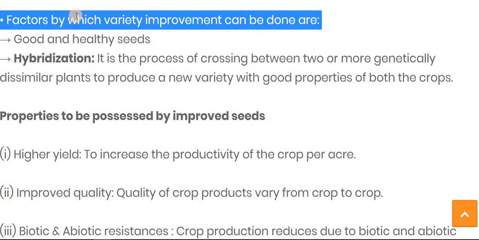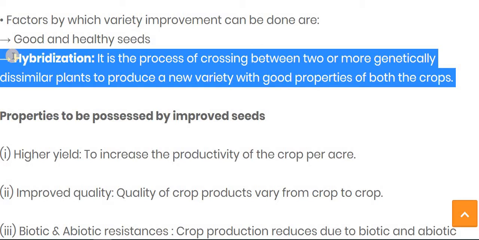Because if the seed is healthy and good, then we get good quality and variety-wise good crop. So how can we get a good and healthy seed according to the desired characteristic and purpose? The first technique is the hybridization technique.